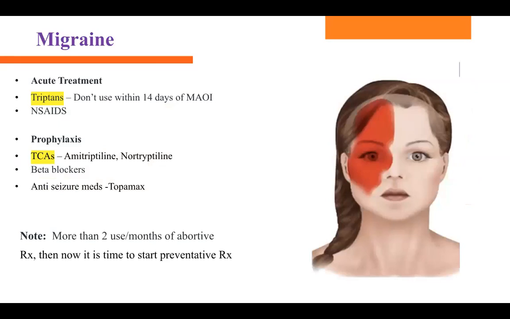So what do we do? There is a treatment. There are two types of treatment. Acute, that is whenever the patient has a headache, they can take it right away and it's going to start helping them within 15 minutes. That is for acute headaches, acute treatment. And there is another treatment where the patient takes this medication if they have more than 2 episodes of migraine headaches in 1 month. If they had to take this acute treatment maybe 2 or 3 times in 1 month, then they need prophylaxis treatment. That is taken on a daily basis, okay?